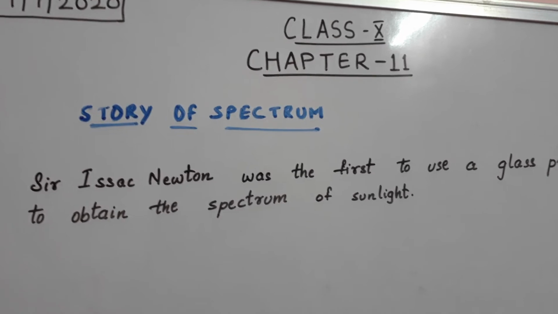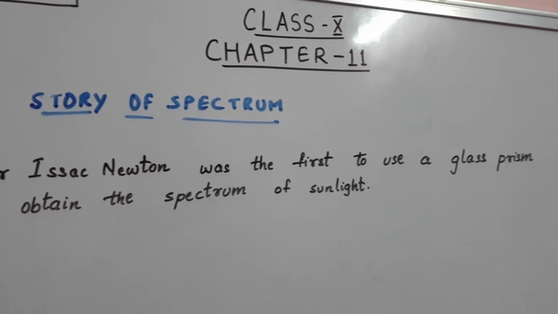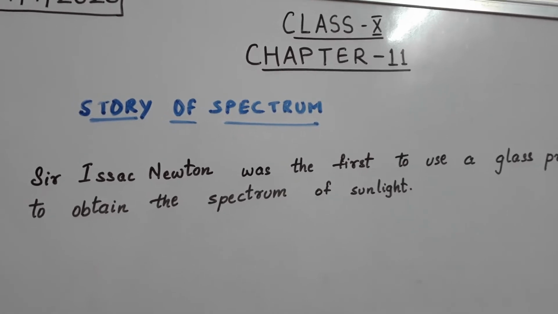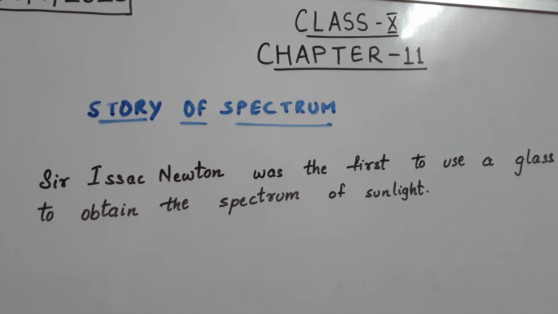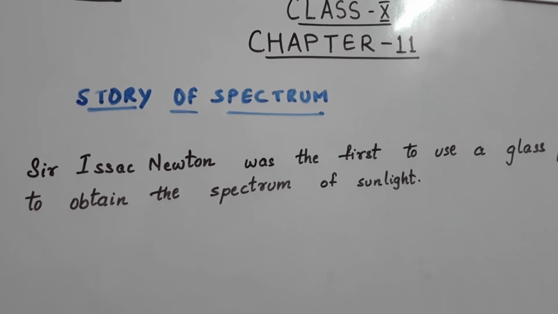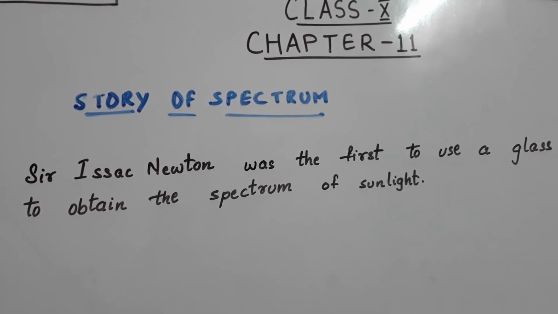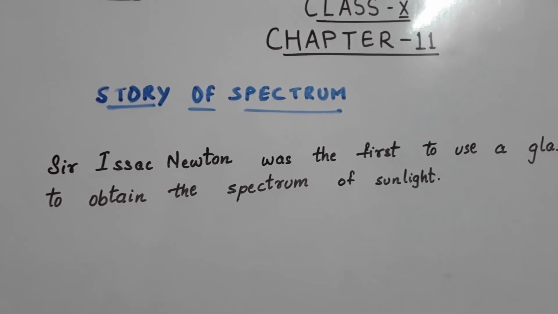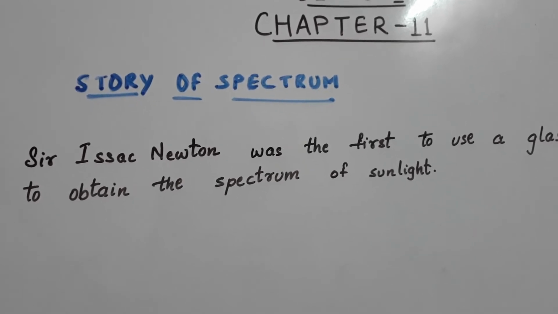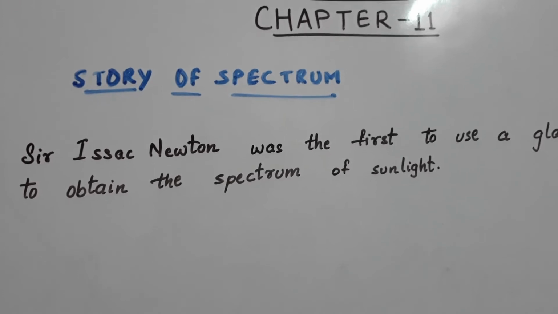Let us now see the story of a spectrum. Sir Isaac Newton was the first to use a glass prism to obtain the spectrum of sunlight, and thereafter it was concluded that white light is composed of 7 colors. So with a single prism, Sir Isaac Newton was able to obtain 7 colors. He thought that if we keep 2 prisms together, then it might result in some more shades of color. And what did he get?